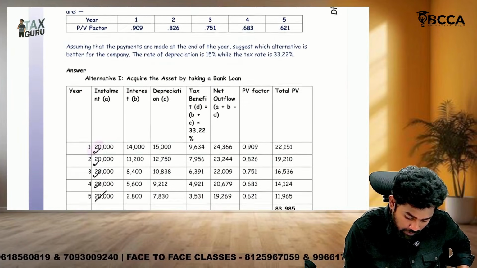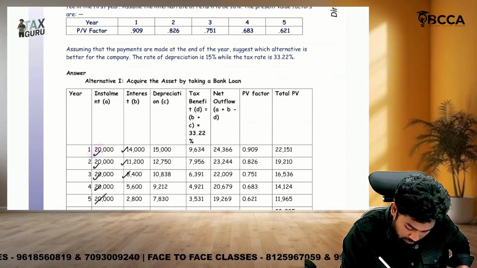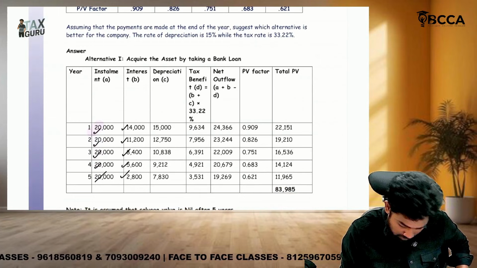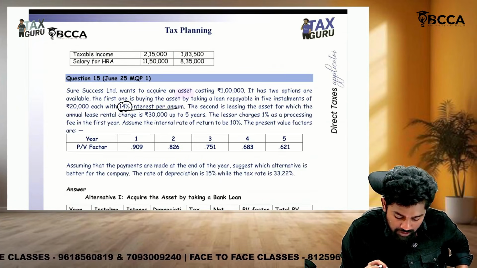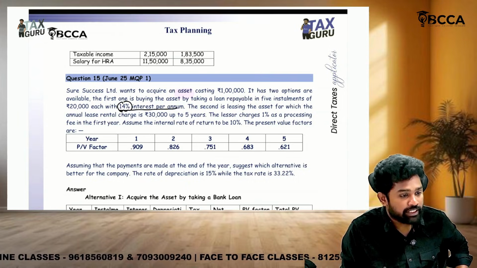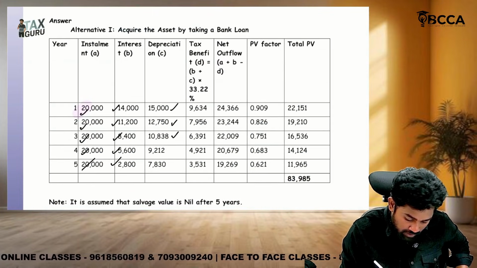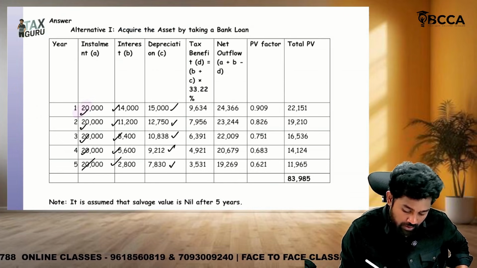So if you see, first 1 lakh at 14,000, then on 80,000, then on 60,000, 40,000, 20,000. Depreciation, because they own the asset. First year 15. Sir, we don't know whether it is a manufacturing entity or not. That's why we didn't consider additional depreciation. 15,000 first year, second year 12,750, third year 10,838, fourth year this one.